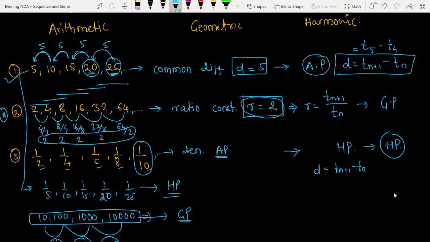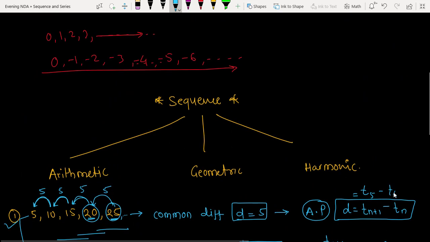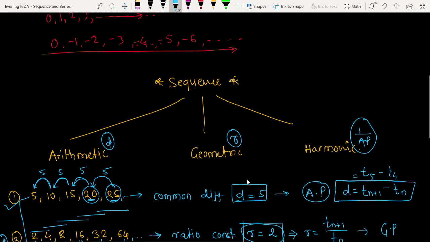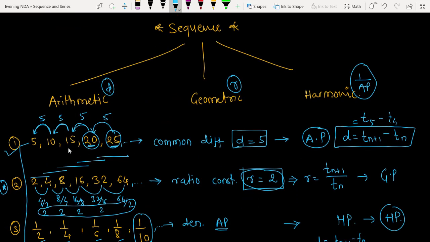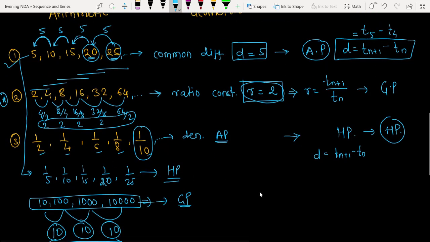Is this okay? Till this time have you understood? I have just explained the three concepts. In arithmetic, the common difference is the same; in geometric, the common ratio is the same; in harmonic, it is the inverse of an AP. That's it. These are the three things we have to remember. To get the concept I have given these three questions.